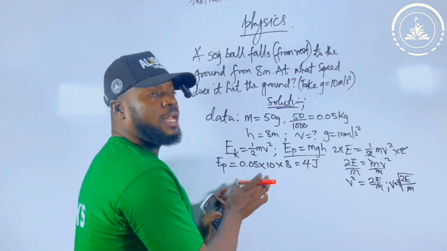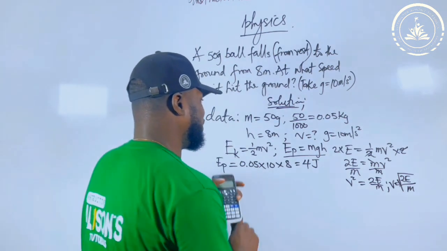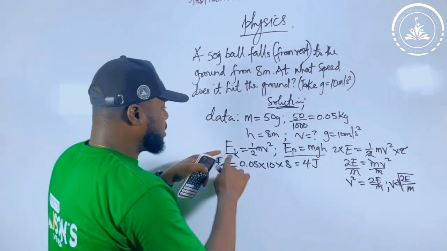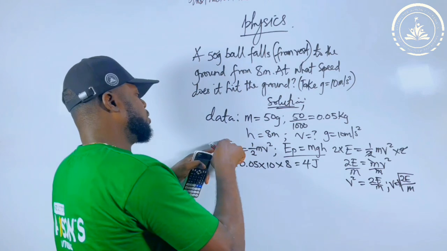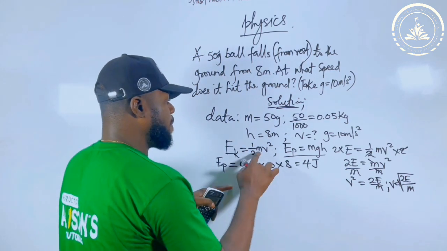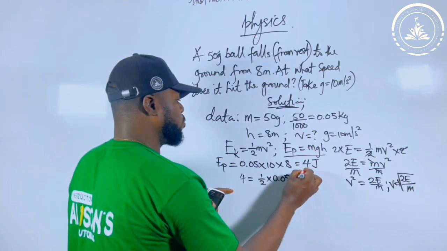Now there is another method I want to use. Trust me, let me tell you something. Let me run this other method. I show you one way if you do it, and another way if you do it here. This kinetic energy now, the potential energy is converted to this one. So here it will be 4 equal to 1/2 mass, which is 0.05, times this v squared we defined.